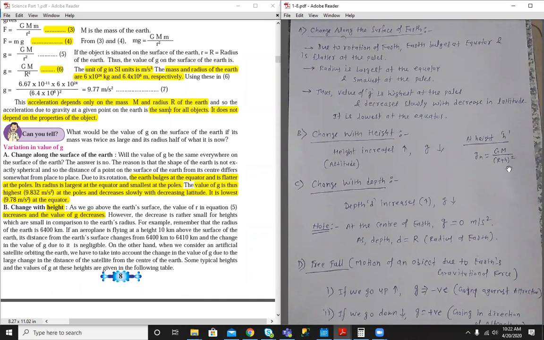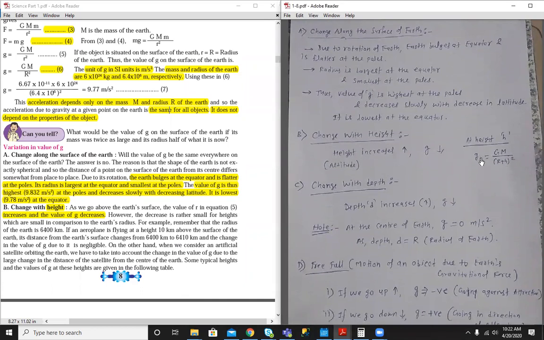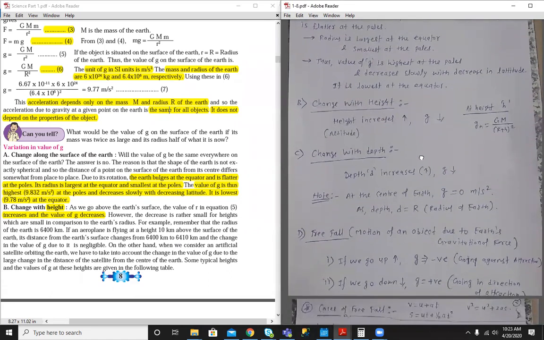As height increases, in general, acceleration due to gravity at height h equals GM upon (R plus h) whole square. As height increases, the R plus h term increases, and as g is inversely proportional, g will decrease. Height is also called altitude.